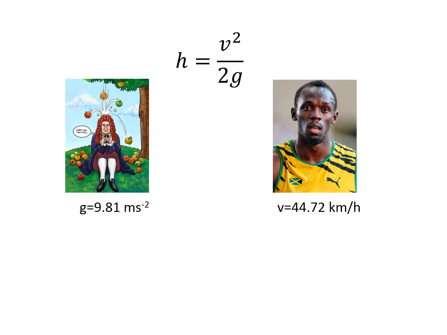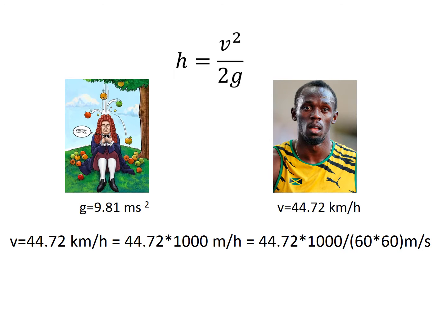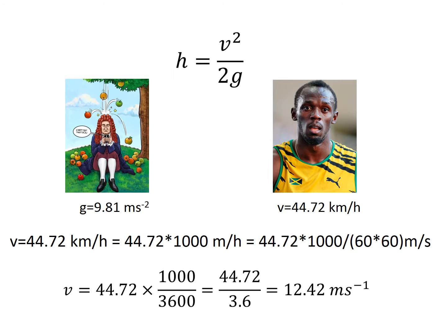So all we need to do now is plug those numbers into that equation. But bear in mind that we should always convert stuff into standard units, or at least the units that we're interested in getting our answer in. So convert velocity into meters per second. We need to times it by 1,000 to get kilometers into meters, and then divide by the number of seconds there are in an hour, which is 3,600. So Usain here can run at 12.42 meters per second, which is still pretty fast.